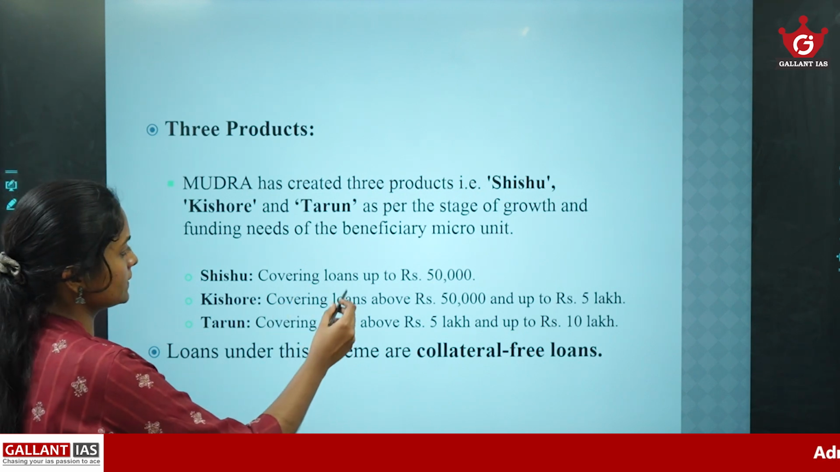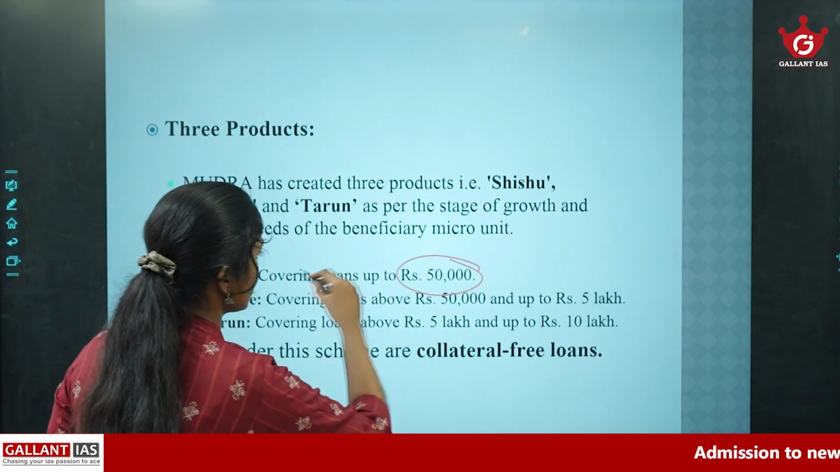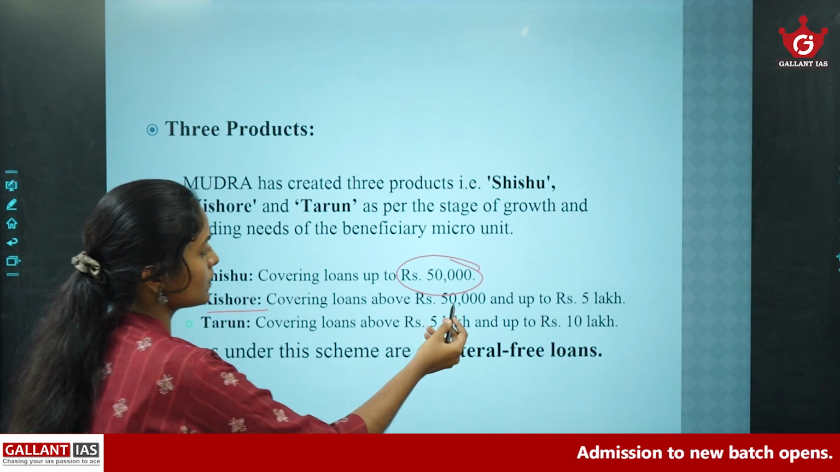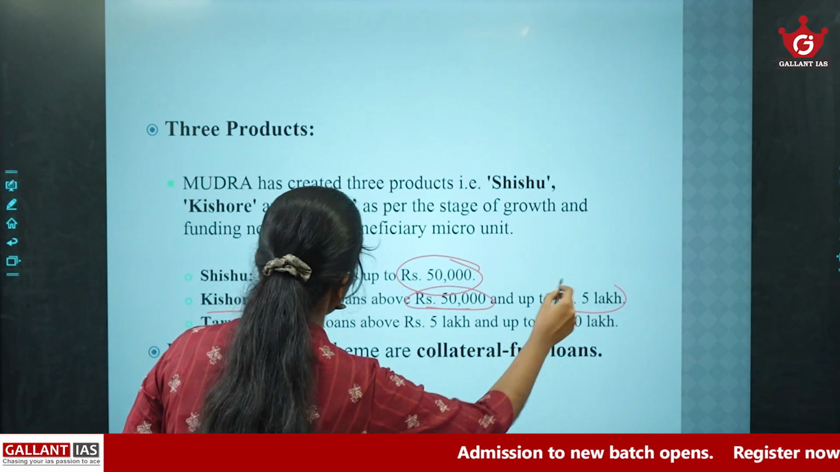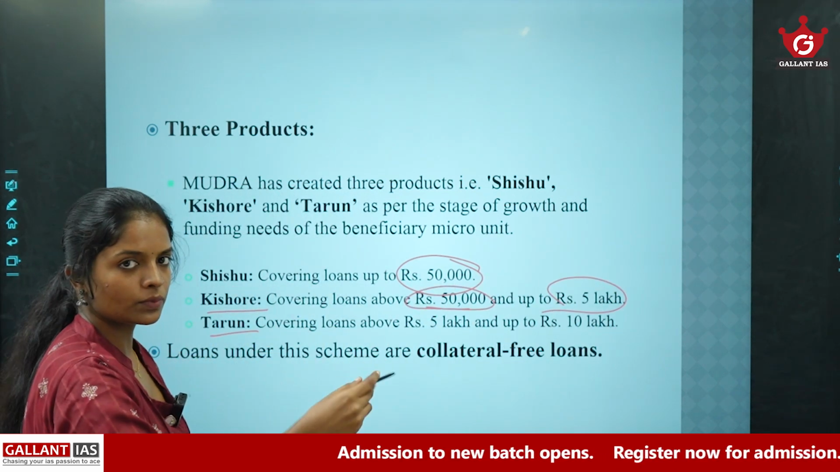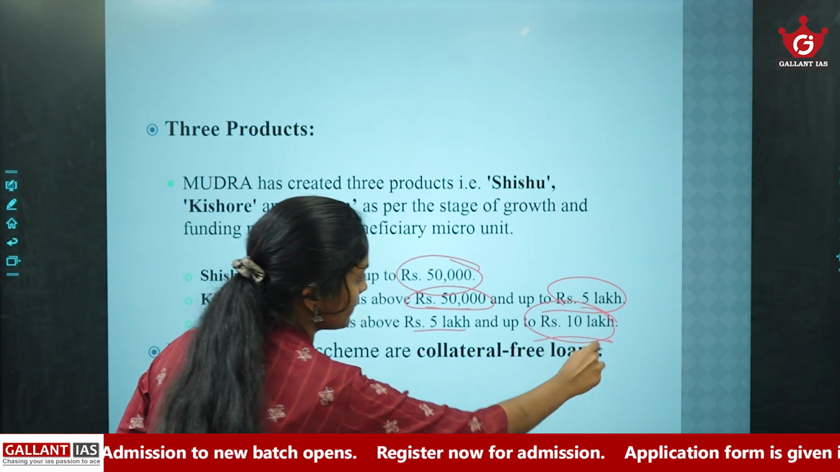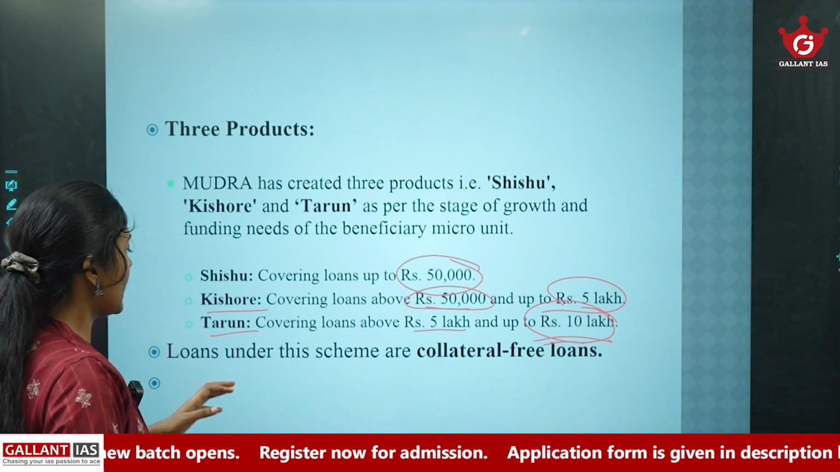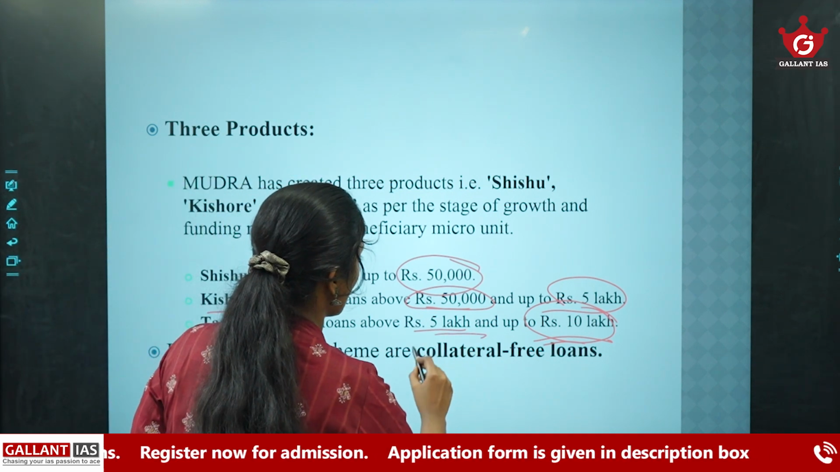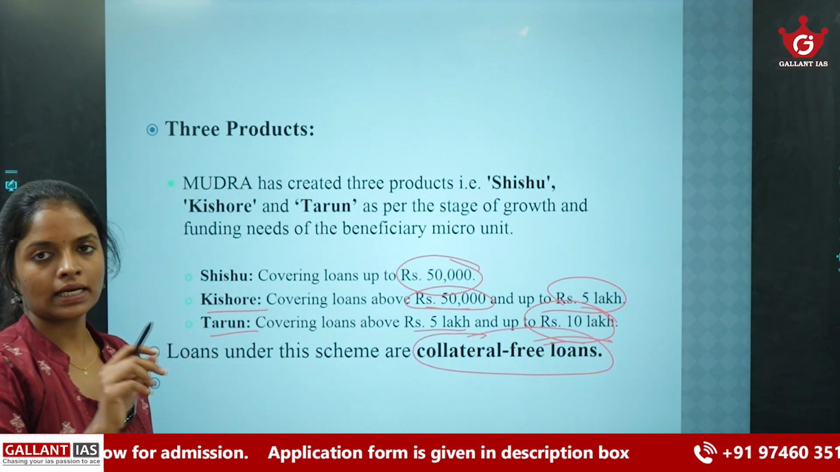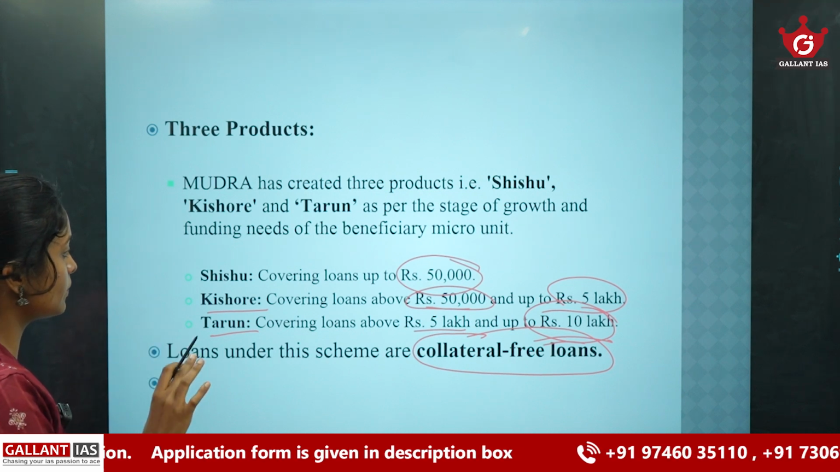Shishu means loans covering up to 50,000. Then Kishore covers loans from 50,000 up to 5 lakh. Then Tarun covers loans above 5 lakh and up to 10 lakh. The maximum amount is 10 lakh. Okay, and the loans are collateral free loans. These are the main points regarding PM Mudra Yojana.